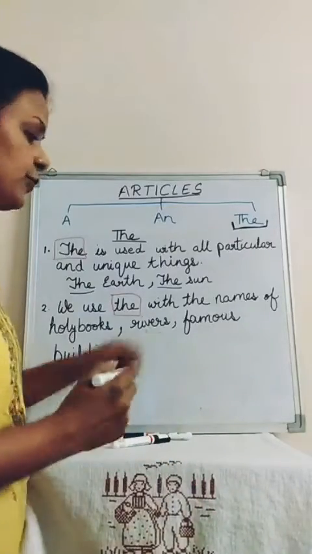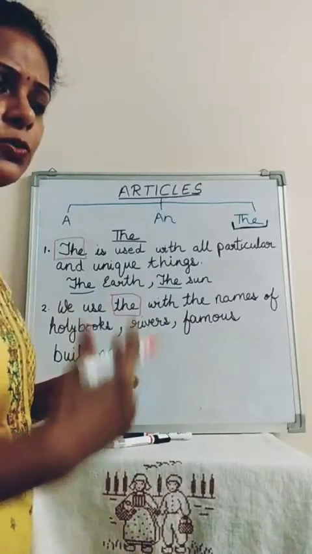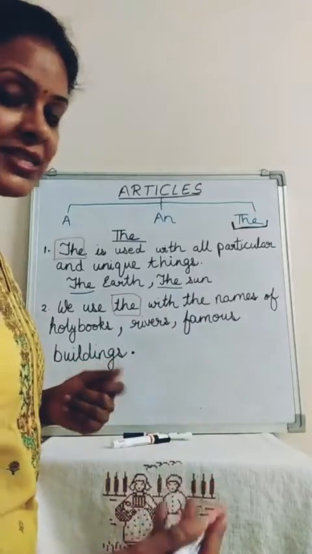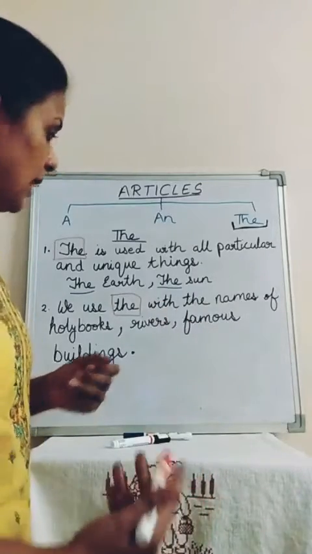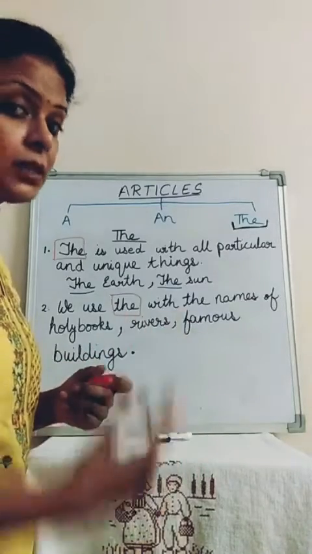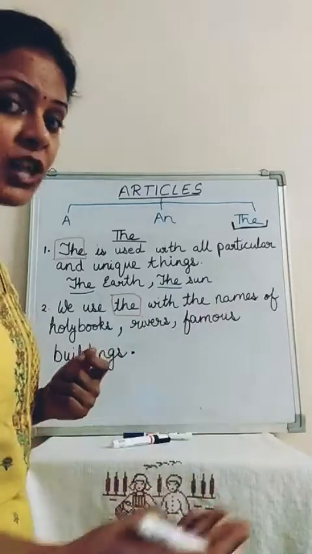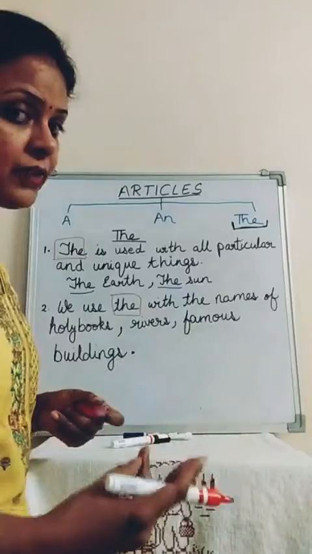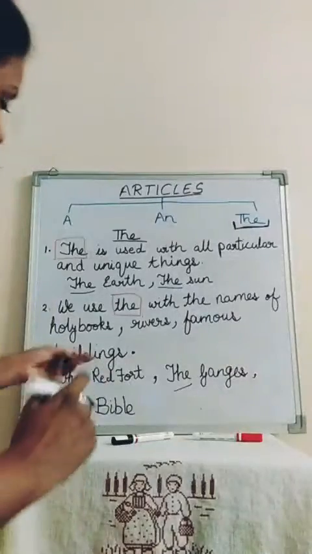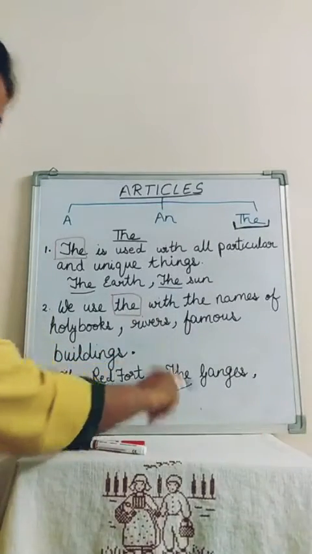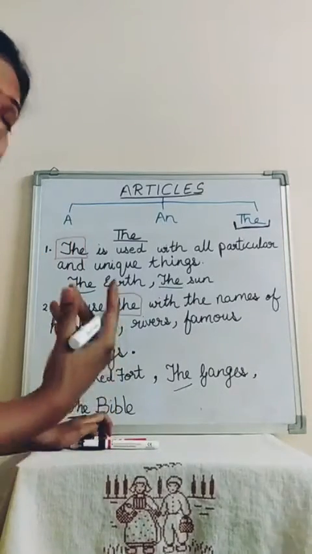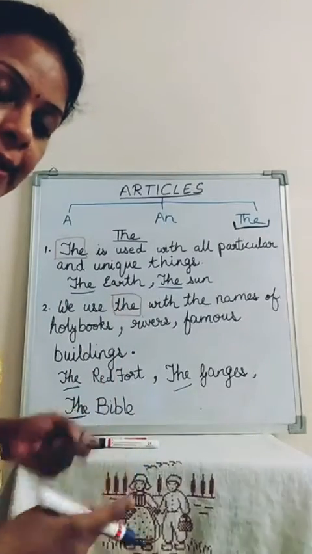Okay? Similarly for rivers. All the rivers and oceans you name, it starts with the: the Narmada, the Ganges, the Yamuna, the Mahanadi. For famous buildings or monuments, we place the before all of them: the Taj Mahal, the Charminar, the Qutub Minar, the Red Fort. I hope this much is clear. Should I write the examples? Okay. The Red Fort, the Ganges, the Bible. So before all holy books, rivers, and famous important buildings, we place the.